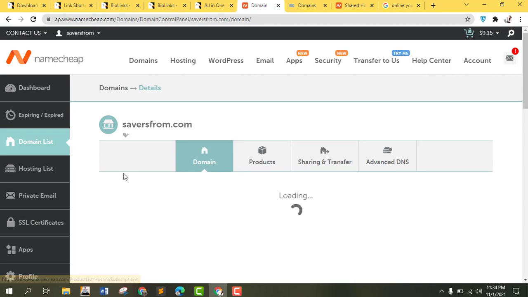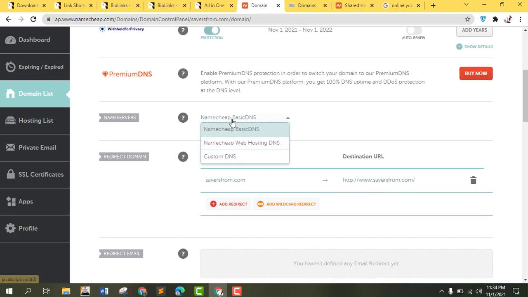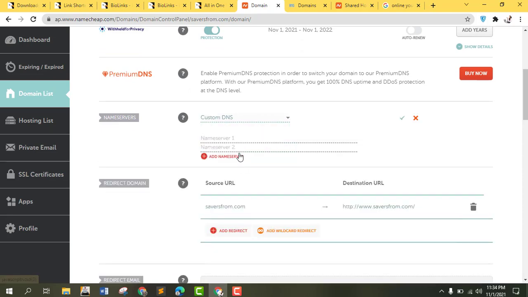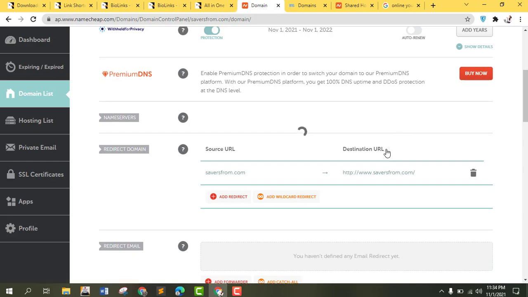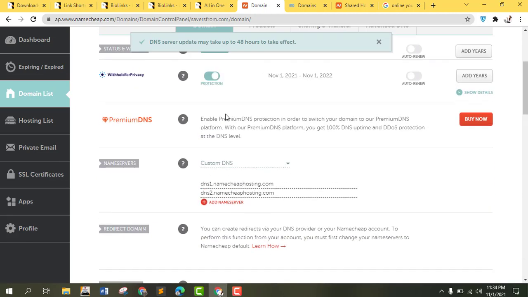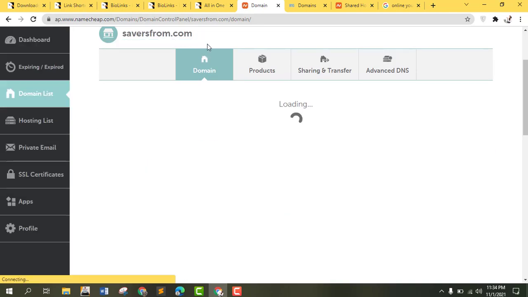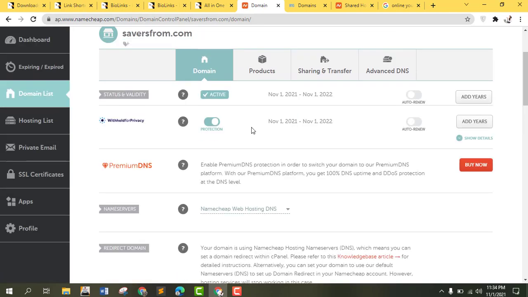What is going on here? Okay, custom DNS. DNS1, DNS2. So it will take like 48 hours to fix.